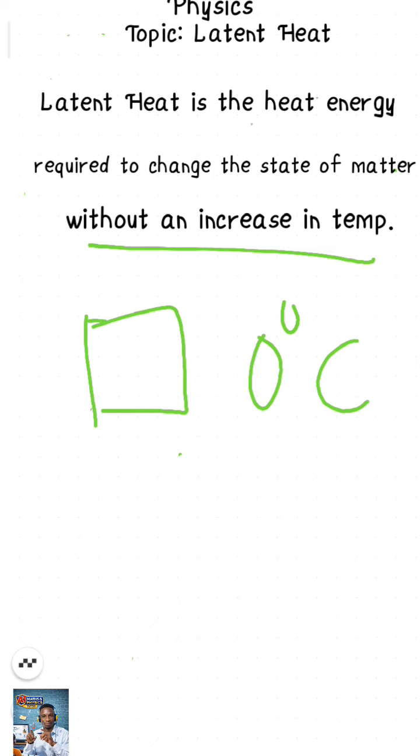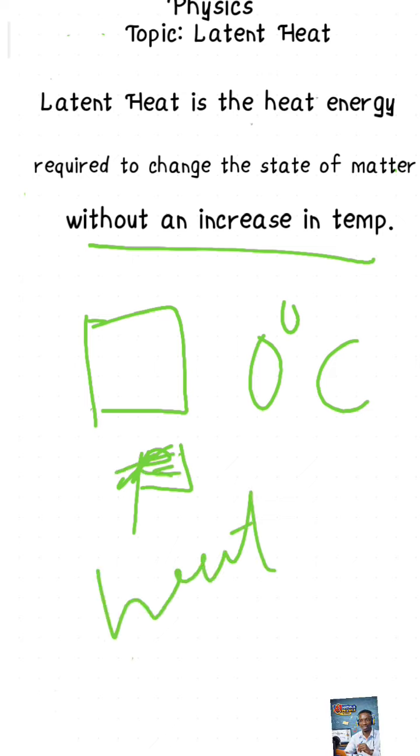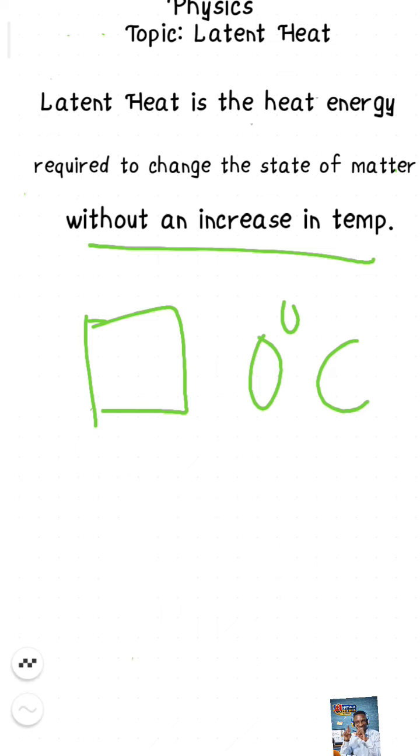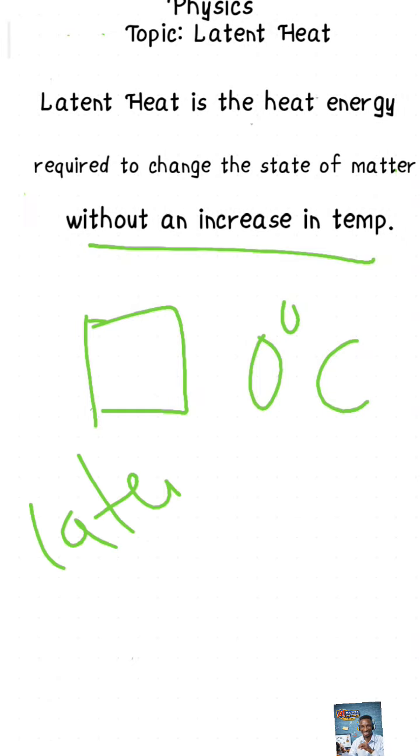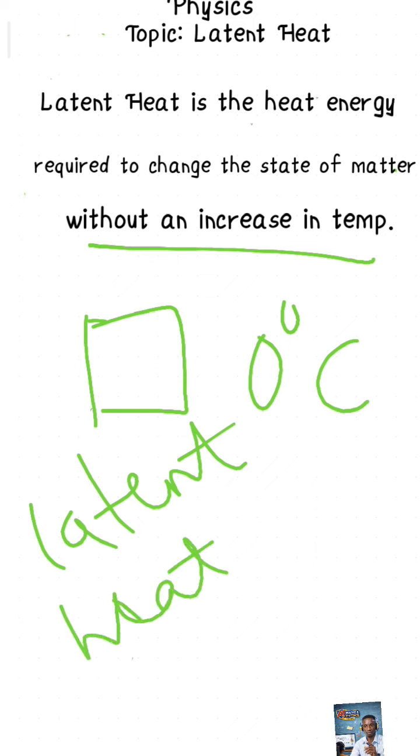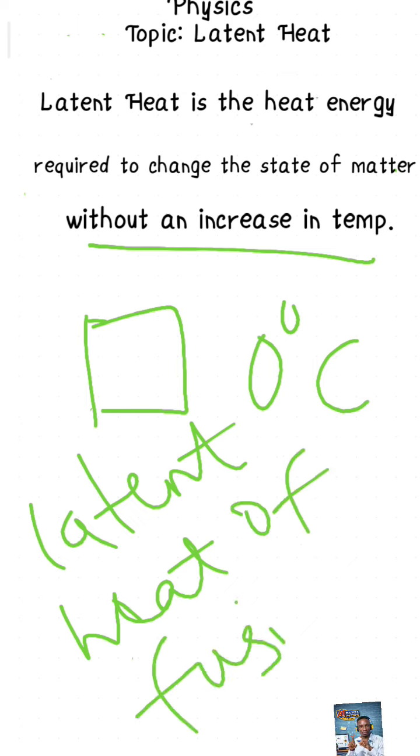Are you getting me? Even though there is still a supply of what? Of heat, right? This heat, for example, but the temperature remains constant, so we call this latent heat of fusion. All right, latent heat of what? We have latent heat of fusion, which is the heat energy required to melt 1 kilogram of a substance. Okay, latent heat of fusion. All right, it's melting a solid to a liquid at constant temperature.